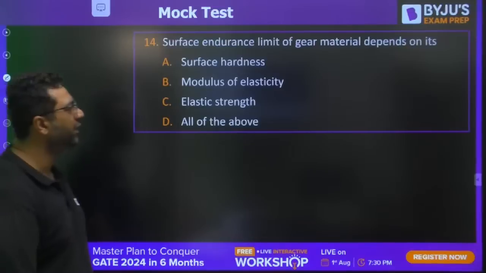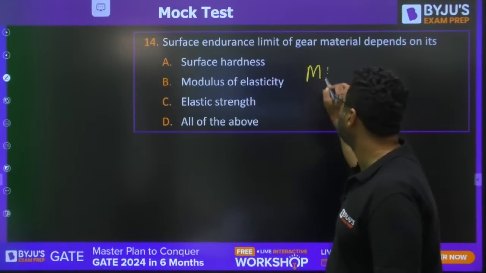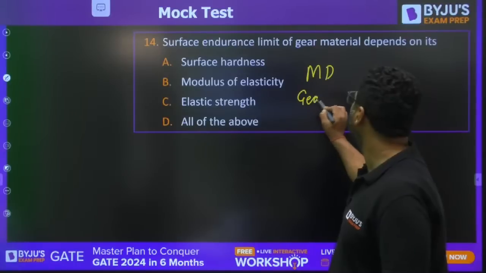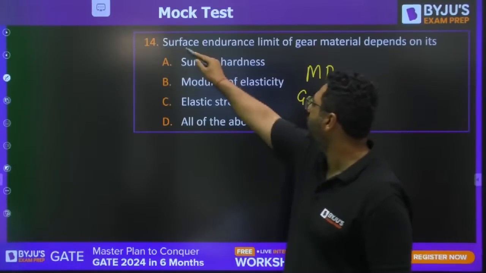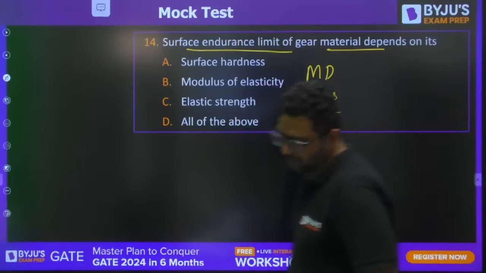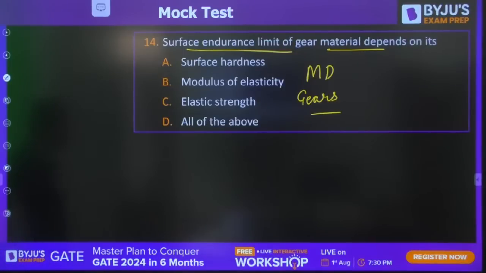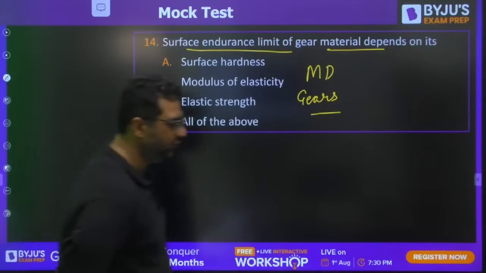And now we are moving to machine design gears. This is machine design gears. The surface endurance limit of gear material depends on what? What would be the answer, guys?